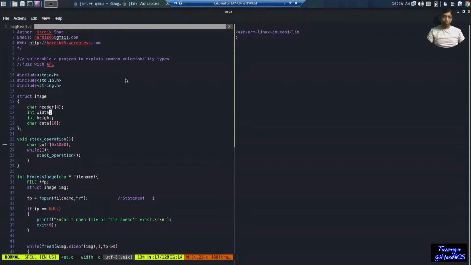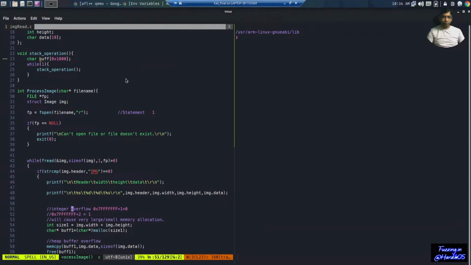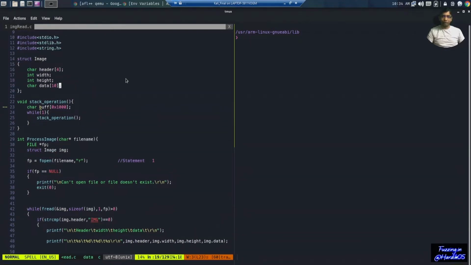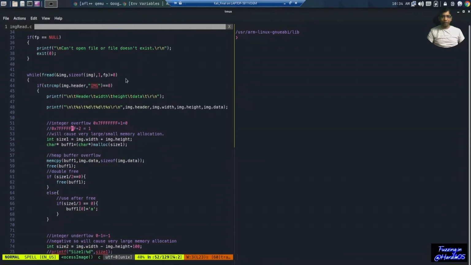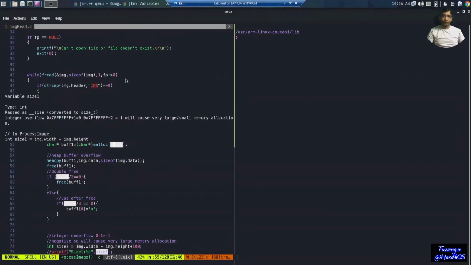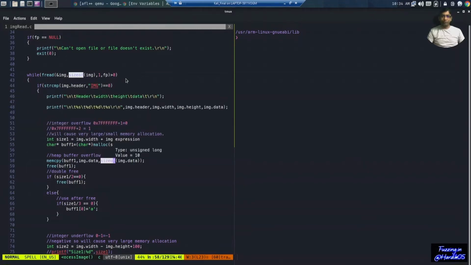Then there is a function, the process image function. This function will open the provided input file, assuming that this is the image file which follows this structure, and then it will read the data in that structure and perform various operations. It will add width and height, allocate some memory based on that, and try to copy some data like image data to this memory location.